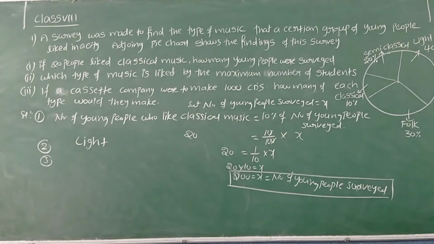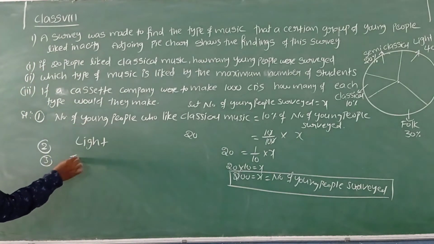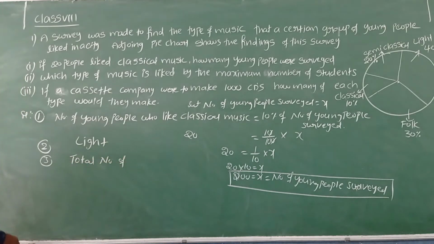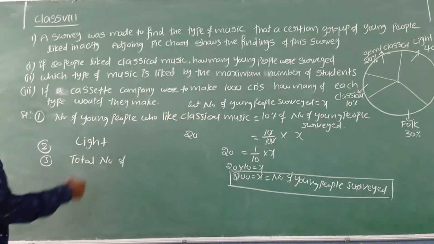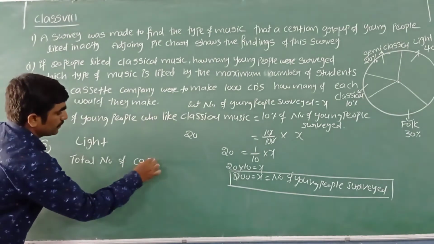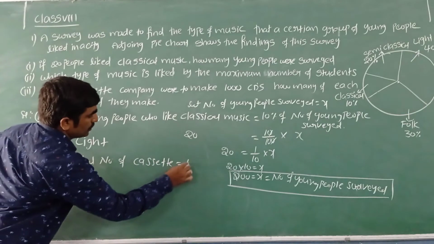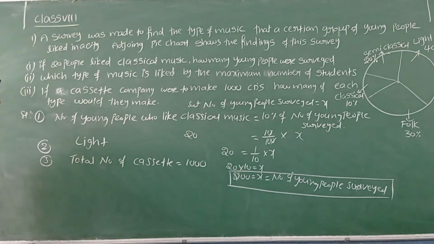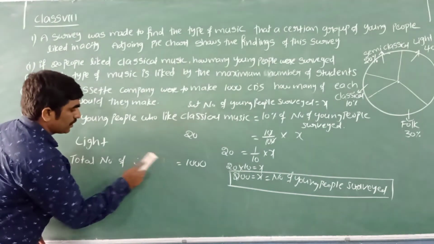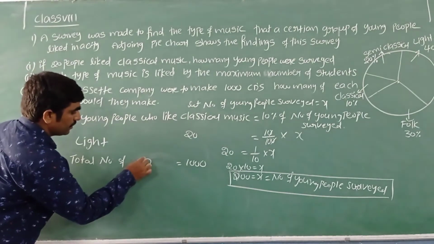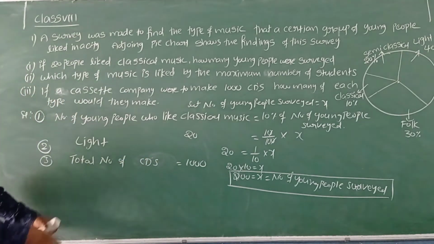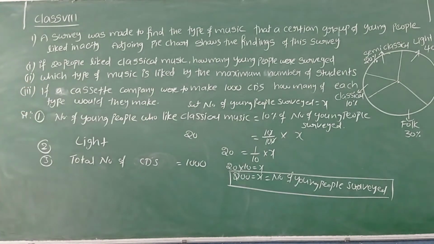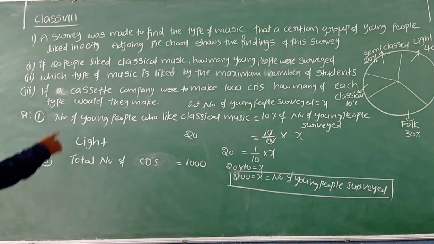So, total number of CDs is equal to 1000. They gave 1000 CDs. In that 1000 CDs, how many of each type would they have to make? They are asking for each type.